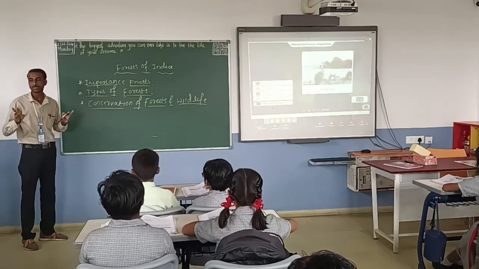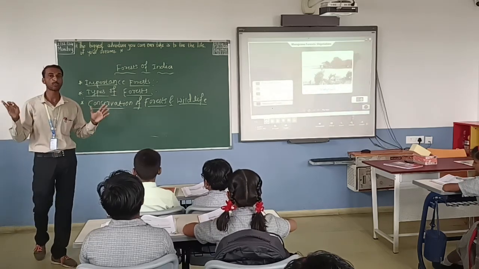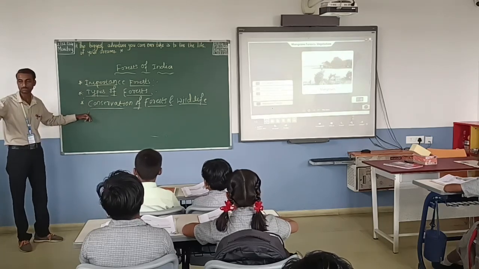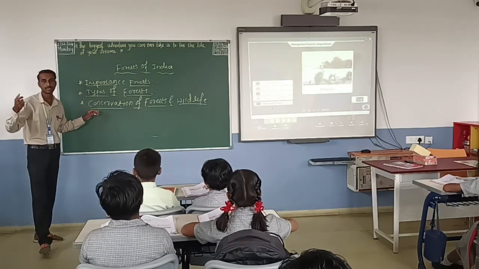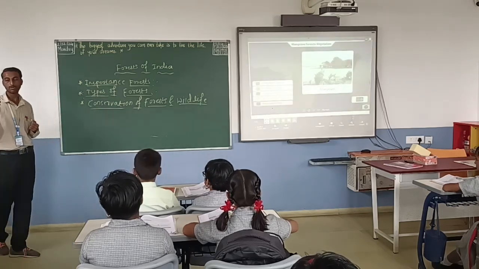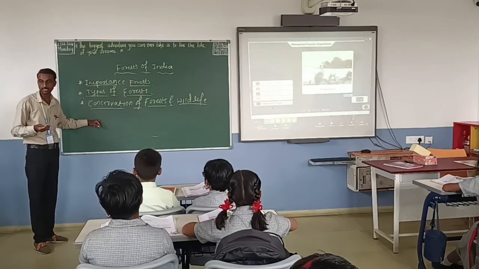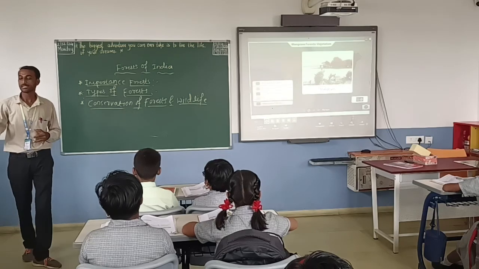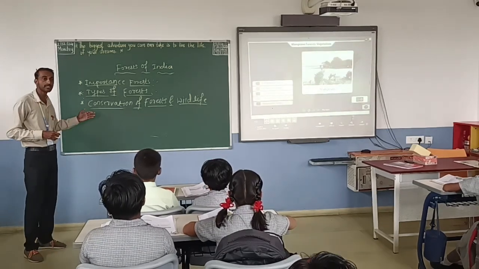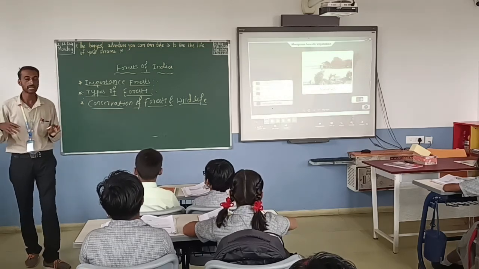In those areas, cutting trees and killing animals is prohibited. Many such places exist: Kaziranga Wildlife Sanctuary in Assam, Gir National Park in Gujarat, Kanha National Park in Madhya Pradesh, and Periyar Wildlife Sanctuary in Kerala.